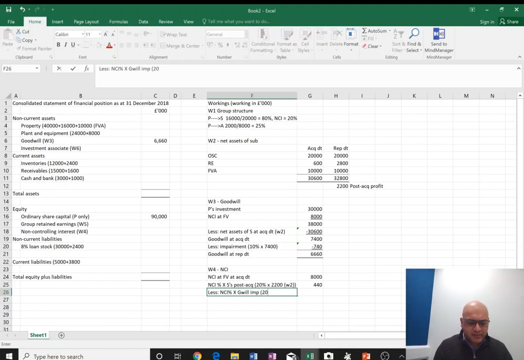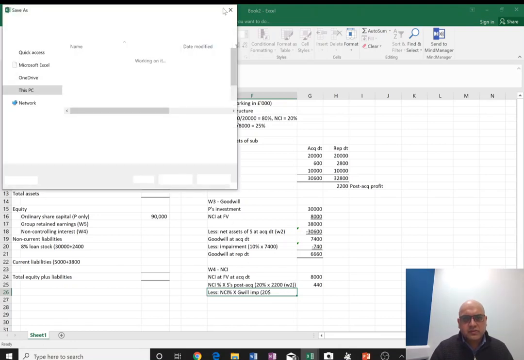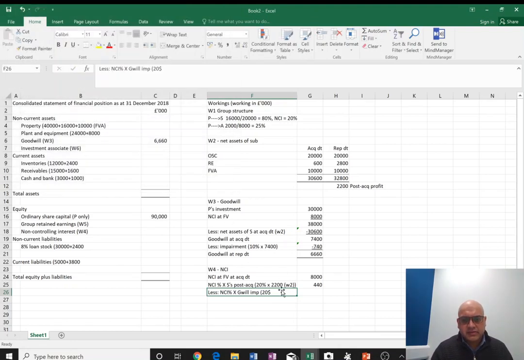Okay, so that's 20% into 740. Applying that, so we have given them their share in the loss. So we have now found the NCIs at reporting date.